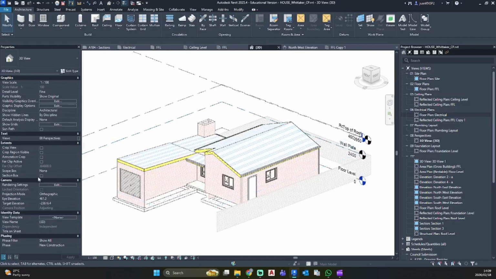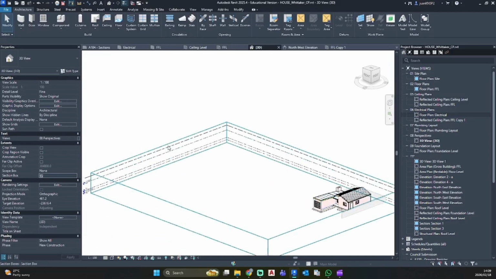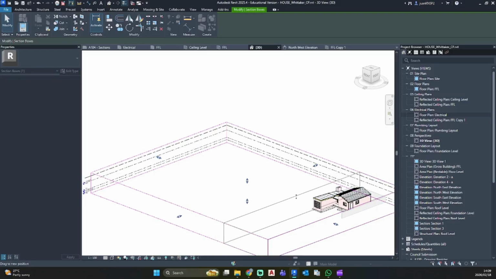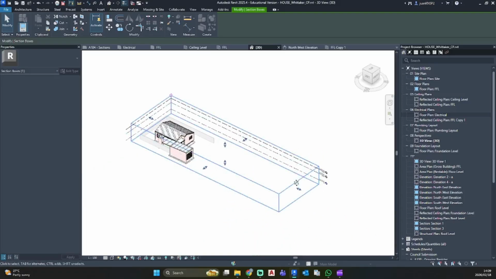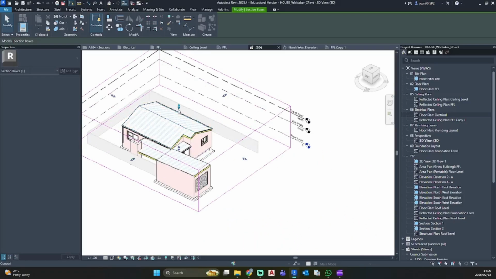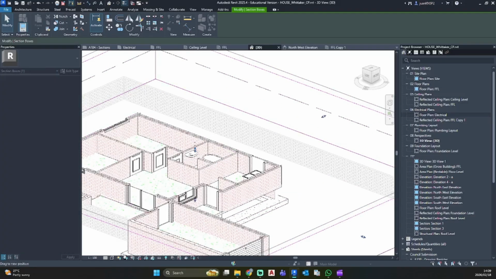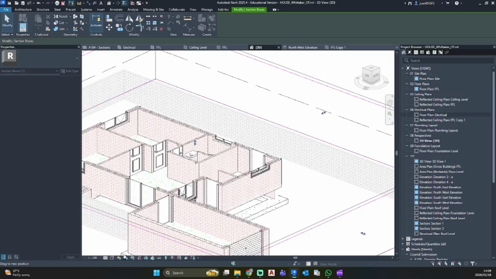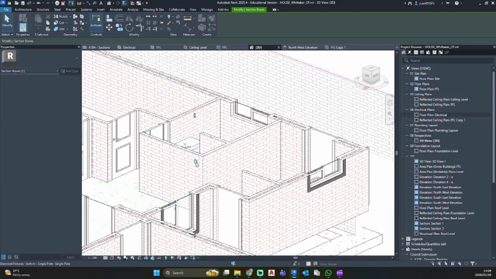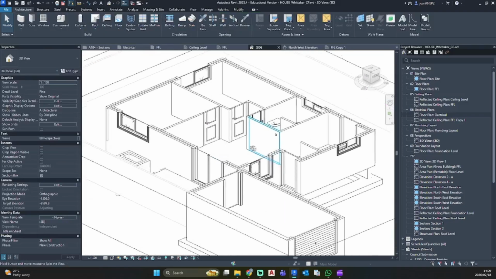I'm just going to go to 3D, activate a section box. And I'm going to bring it in. Just going to try and get the section box put higher so we can see our switches.